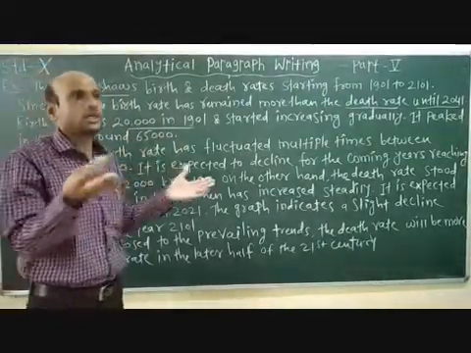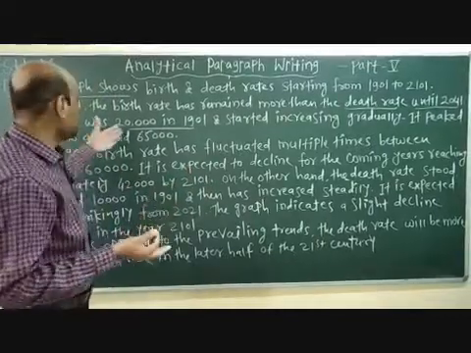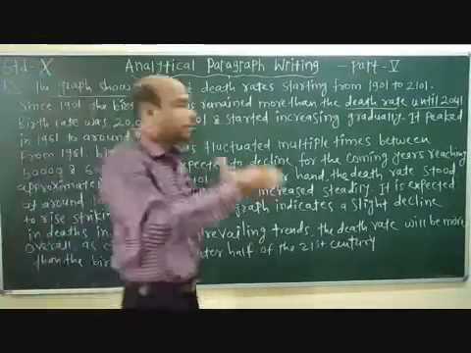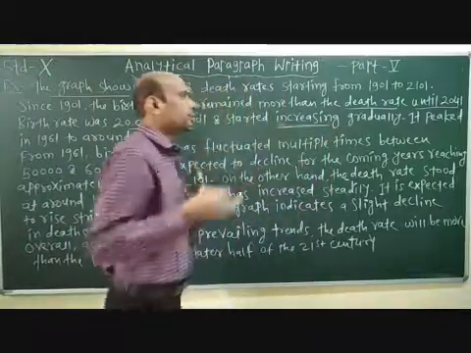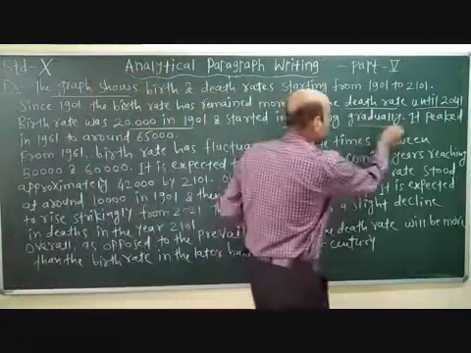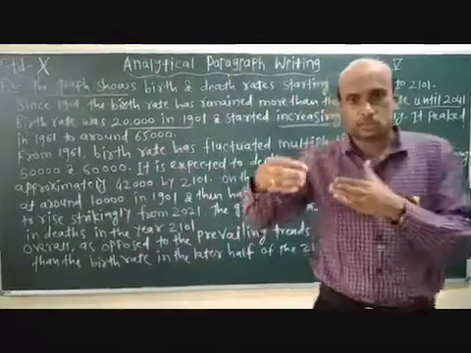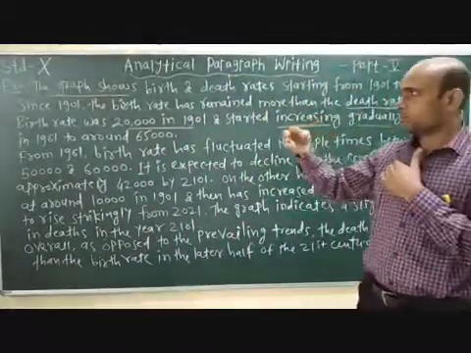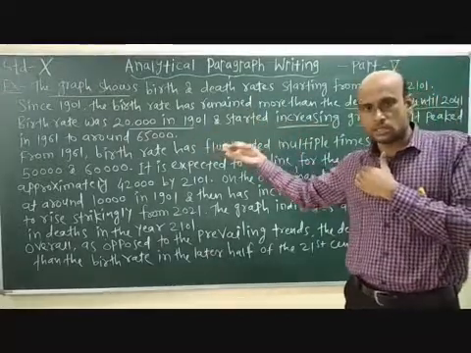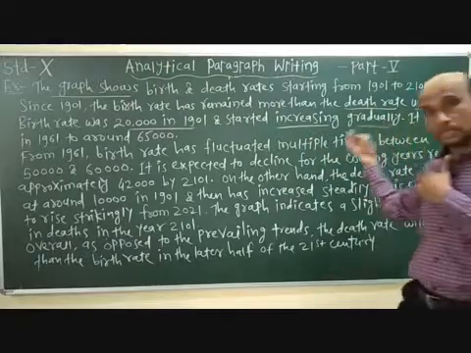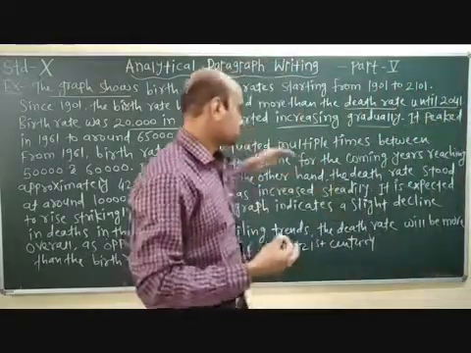The birth rate was 20,000 in 1901 and started increasing. Use such words there: started increasing gradually, slowly, gradually. It was constant at 20,000 in 1901, and then started increasing gradually.